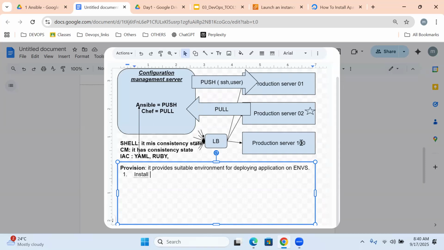We can install software, create files and folders, create users, groups, change config files also, deploying applications and so on.